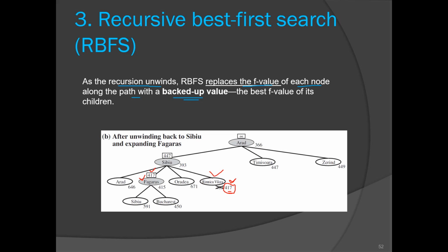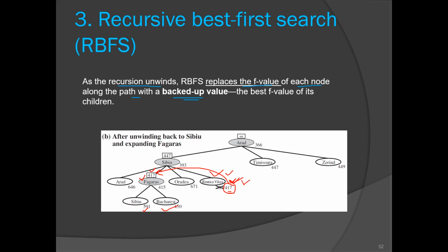So this is how we are remembering the best leaf node in that forgotten subtree. Okay, so that is this 417 is the best alternative for this Fagaras. Now it is expanded and these child nodes are generated. Now all the unshaded nodes are there in the frontier, and as you can see, this RVCT sub branch has the lowest f(n) value. Okay, so again we have to backtrack, again our recursion is unwinding, and again we are going into that RV